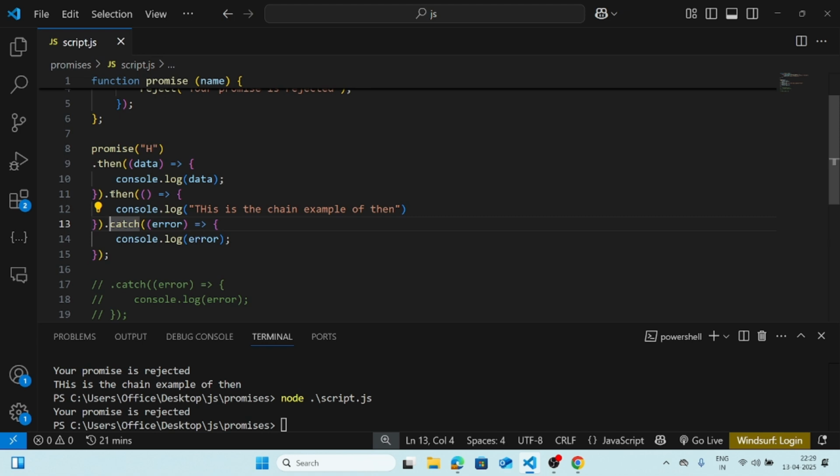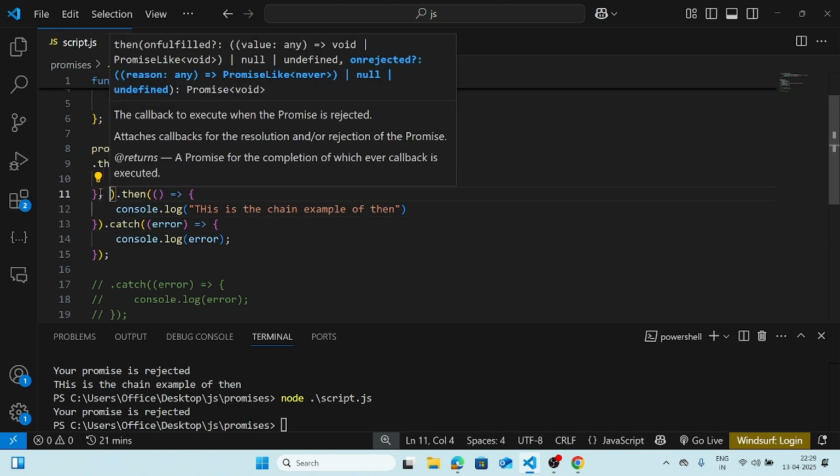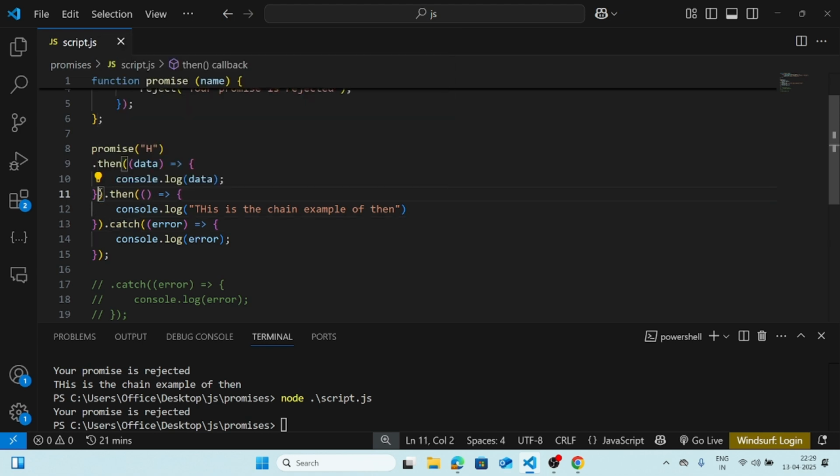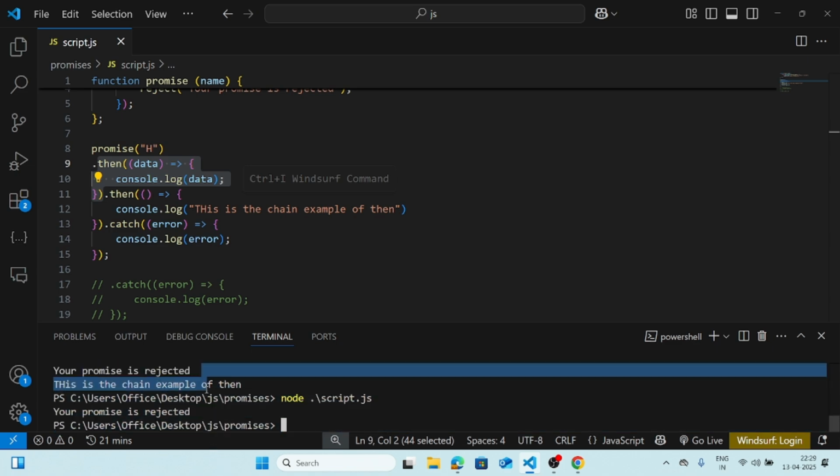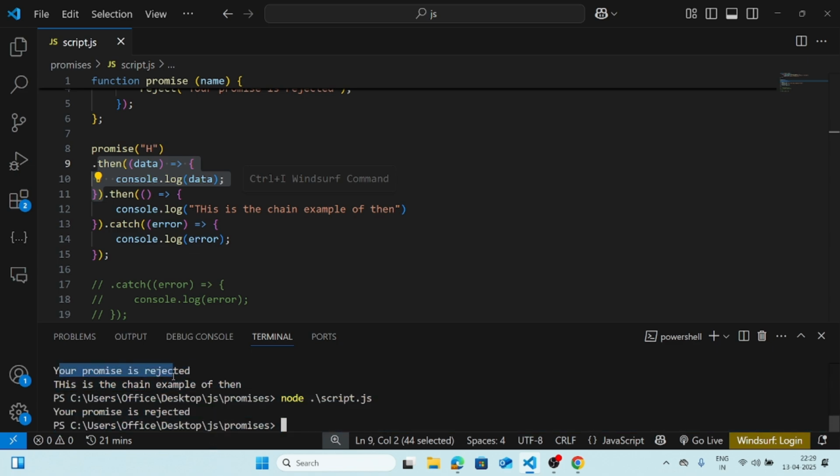Moreover, when you already handled the error part in the earlier then, the error part was handled, and at the same time the then chain also worked.